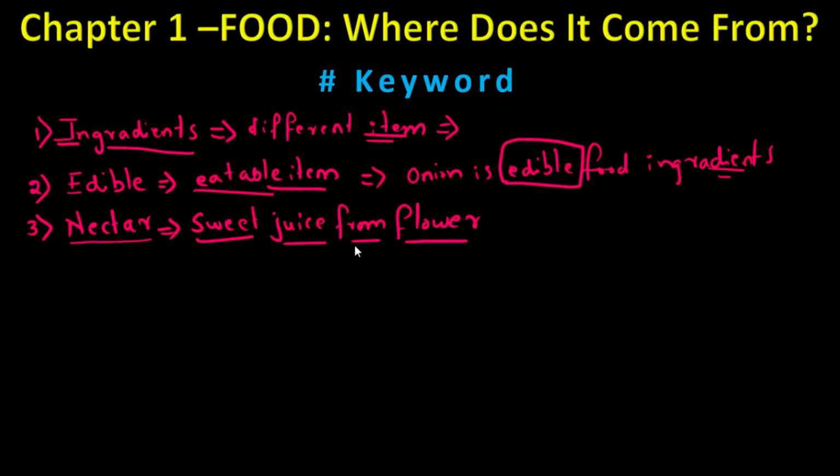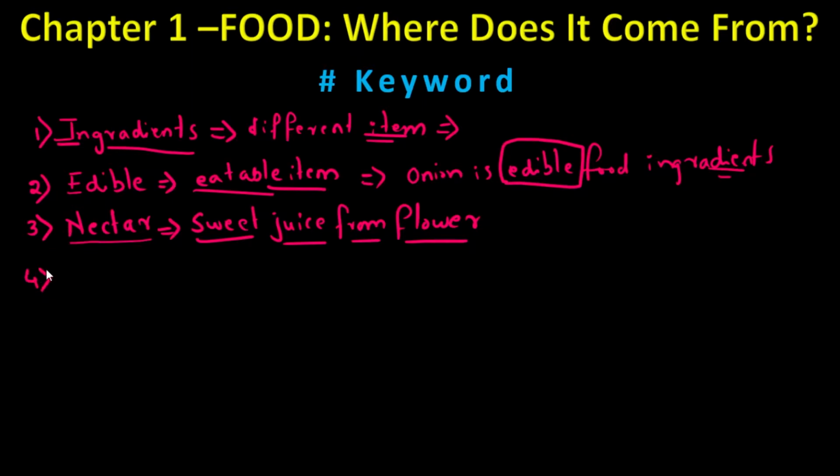Okay, the honeybee uses nectar. Otherwise, if you're not going to use nectar, then you have to explain in such a way that a honeybee picks up a sweet juice from flower. Instead of that, you can tell that a honeybee will pick up nectar. That's it. So this is an important keyword, nectar.